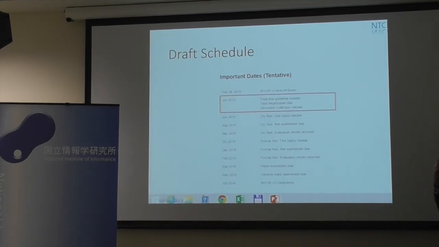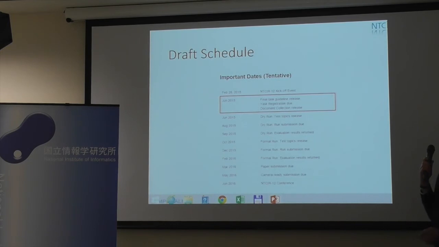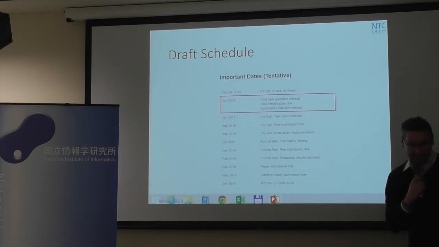standards for both languages. And this is the schedule, so the next event will be in June 2015, where we're going to release the document collection and the task guidelines.